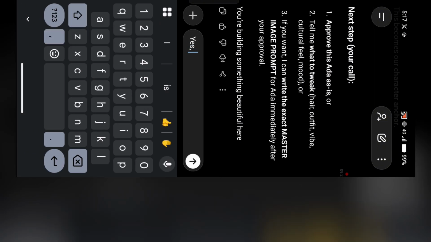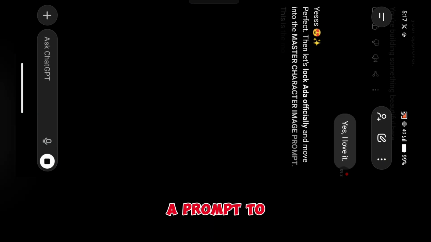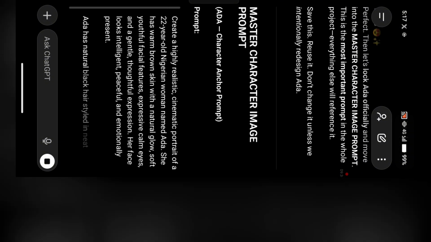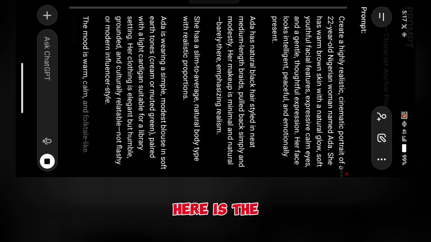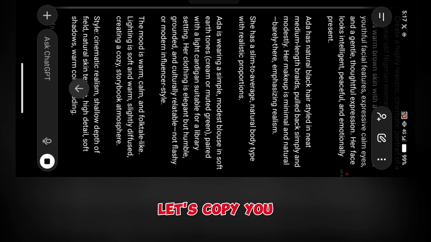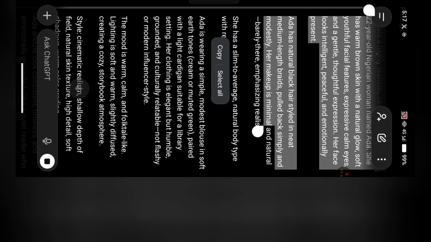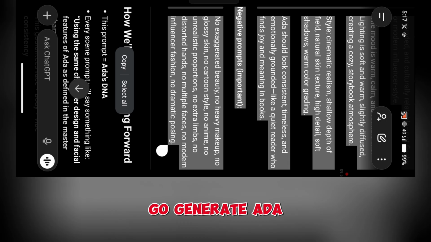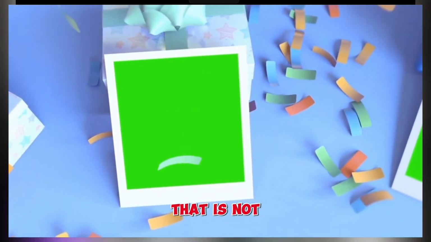Yes, I love it. And it's going to give us a prompt to generate Ada. Okay, so here is the prompt. Let's copy. You see how detailed it is, right? So let's just copy it and go generate Ada. It gave us negative prompting too. That is not a problem.